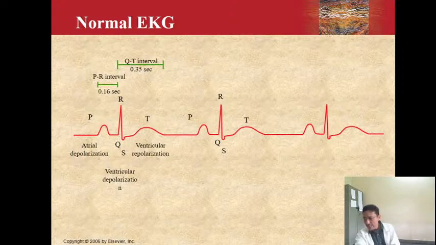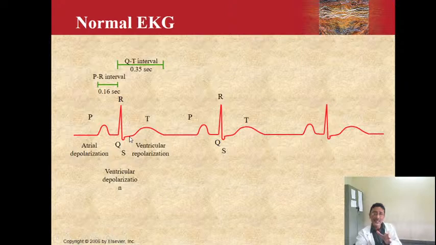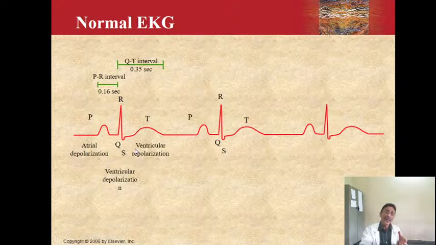Then there is another segment which is known as the ST segment. The ST segment is from the end of the S wave to the end of the T wave. This ST segment is very important because changes in the ST segment, either elevation or depression of the ST segment, may indicate infarctions or ischemias.